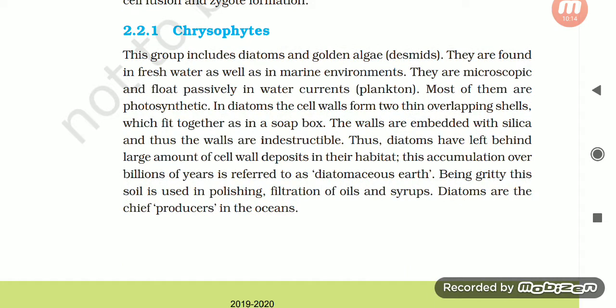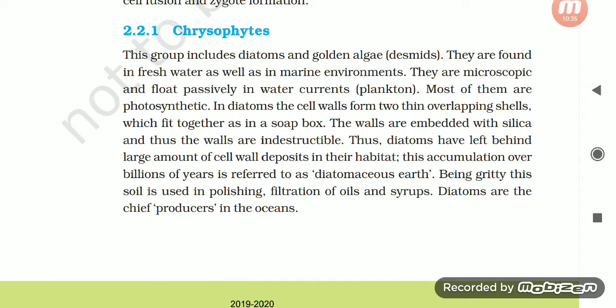Chrysophytes. This group includes diatoms and golden algae, desmids. They are found in fresh water as well as in marine environments. They are microscopic and float passively in water currents, as plankton. Most of them are photosynthetic. In diatoms, the cell walls form two thin overlapping shells which fit together as in a soap box. The walls are embedded with silica and thus the walls are indestructible.